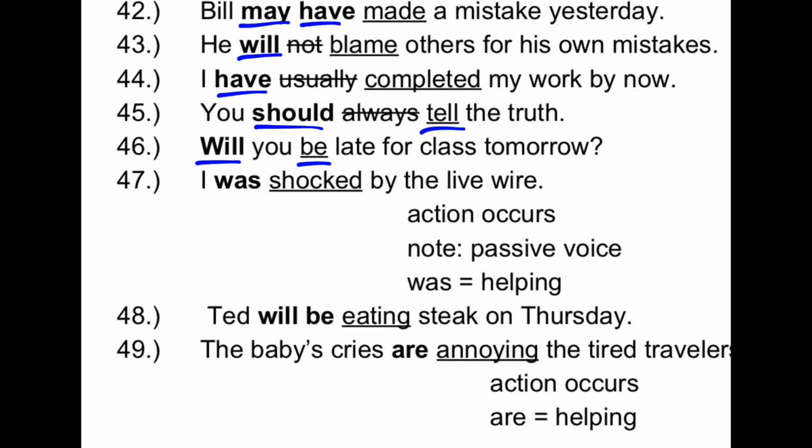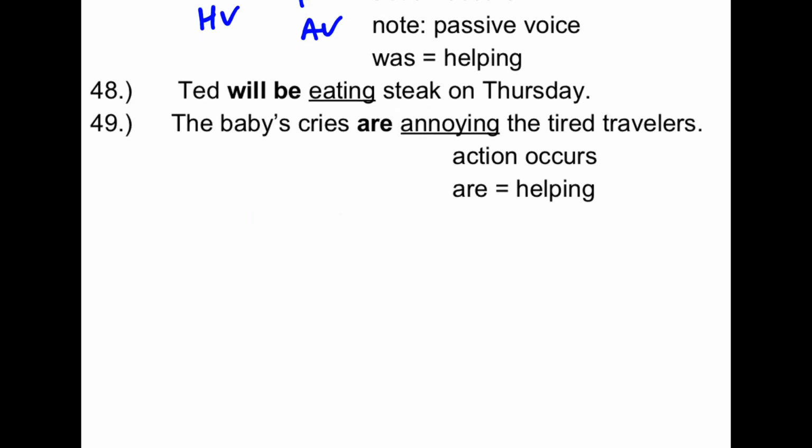Notice 47 is written in the passive voice, but also in this statement, I was shocked by the live wire. It's tempting to say was is a linking verb, and shocked describes I. But if you actually think about what's going on here, an action is occurring. Someone's being shocked. So the live wire is actually doing the shocking, and the I is receiving that shocking. So in this situation, was is a helping verb, and shocked is an action verb. Will be eating steak on Thursday has two helping verbs and a main verb, eating.